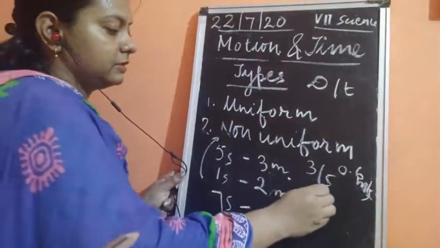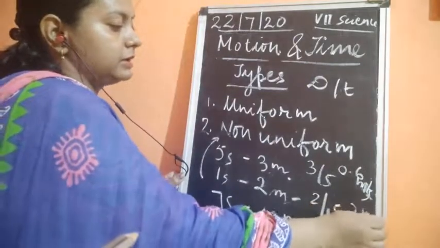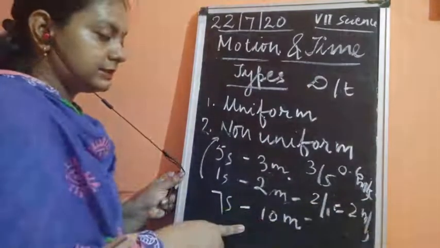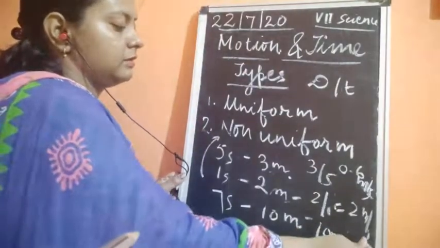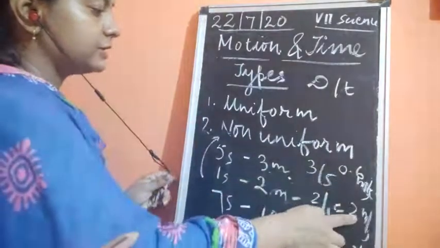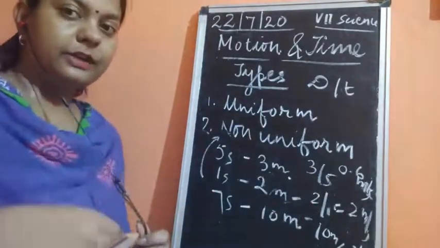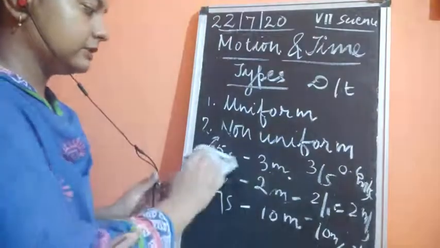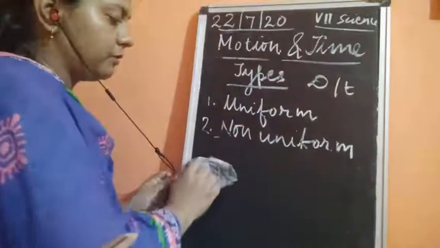Next is 2 meter in 1 second. It means that 2 meter per second. Next is 7 and 10. So 10 meters by 7, 1 point something the answer would come. So you are seeing that 0.6, 2 and 1 meter is coming. It means that it is having different types of speed in different times. That is why it is said to be non-uniform motion.